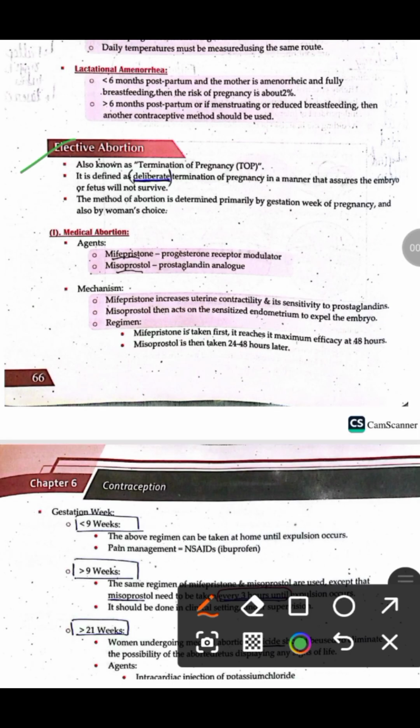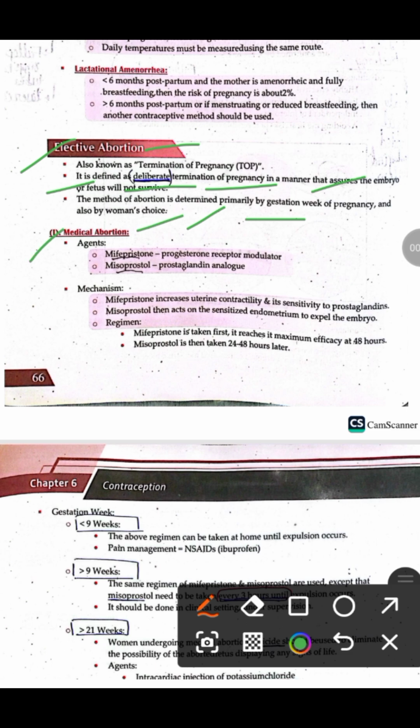Now let's talk about elective abortion. Elective abortion is defined as the deliberate termination of the pregnancy in a manner that assures that the embryo or fetus will not survive. An elective abortion is done either by medical techniques or surgical methods. Abortion is an intentional process, whereas miscarriage is a spontaneous process, and the method of abortion is determined primarily by the period of gestation and also by the woman's choice.